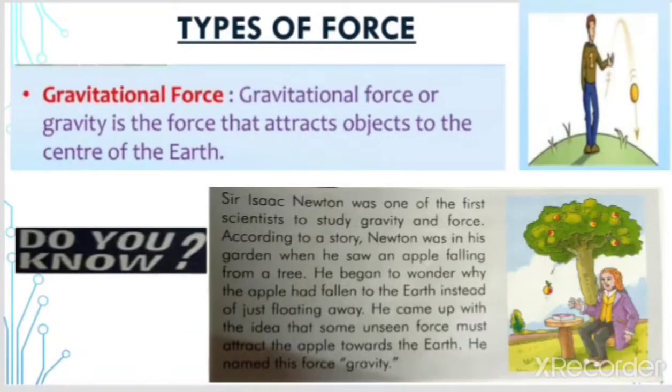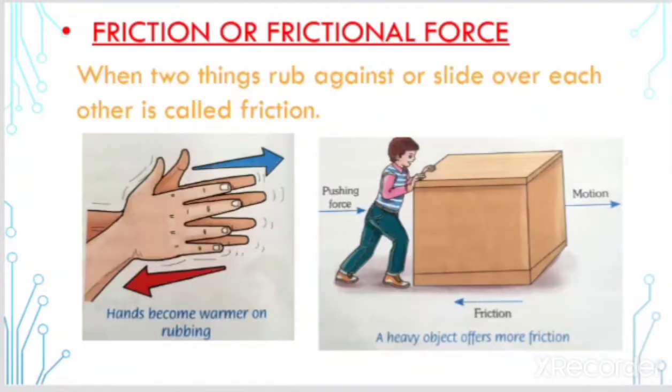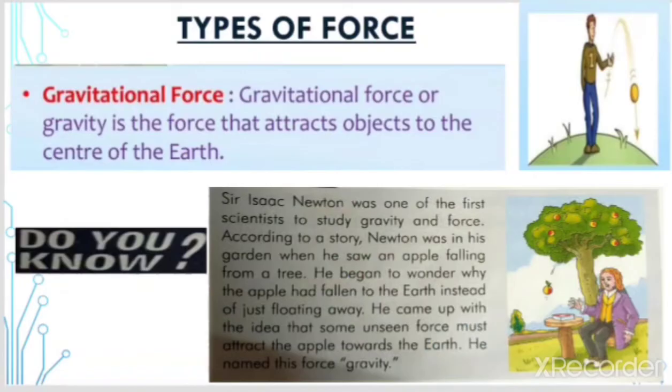Now there are two types of forces. One is the gravitational force, the other is the frictional force. So what is gravitational force? Gravitational force, or gravity, is the force that attracts objects to the center of the earth. Gravity and gravitational force have the same meaning. The force of attraction of the earth is known as the gravitational force.